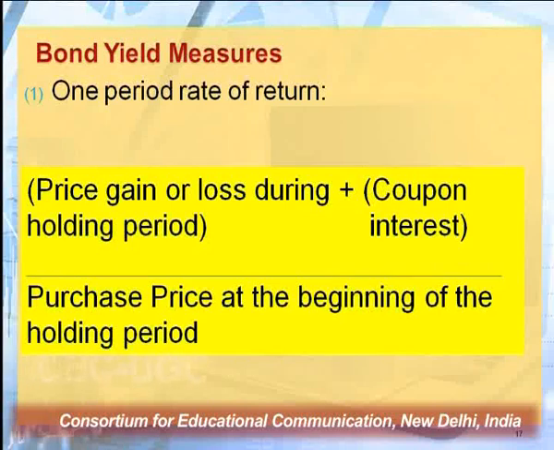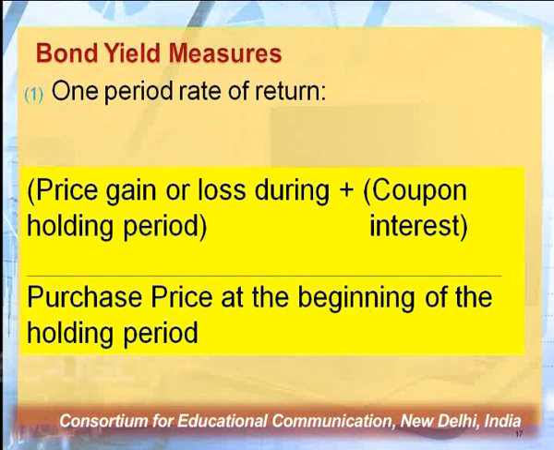If you look at the formula, we'll start with the price gain or loss during the holding period. So during the holding period, we first have to find out the difference between the two prices, the one which you paid and the other which you are going to receive. So at the time of purchase, the price which I paid will be my price paid, and the price which I am going to receive at maturity will be my return in terms of price. There can be two possible situations: either it is going to give me some gain, or it can cause me some loss, or in a neutral situation, there is no profit, no loss.